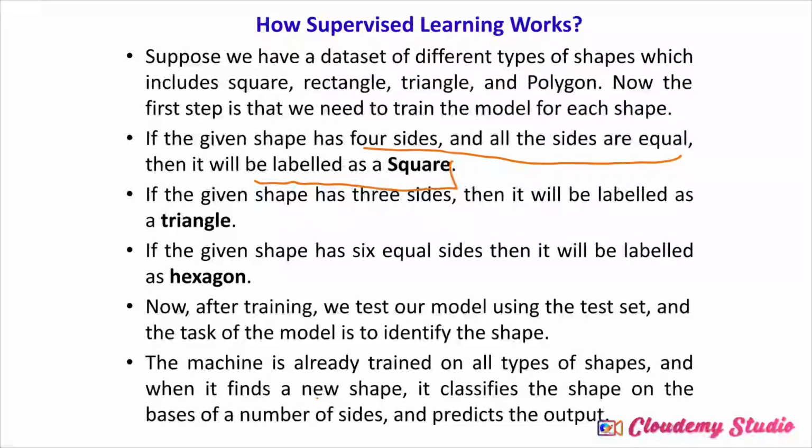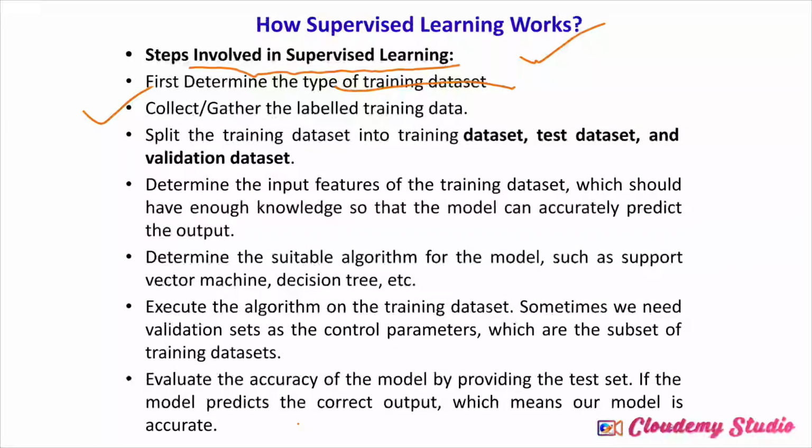Then we collect that data and train on it. Next, we have the training data set, test data set and validation, so we have to split the data.